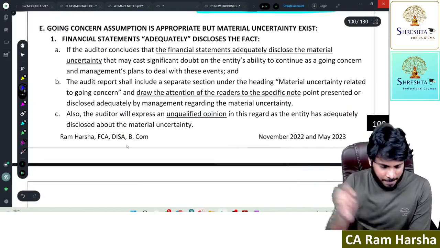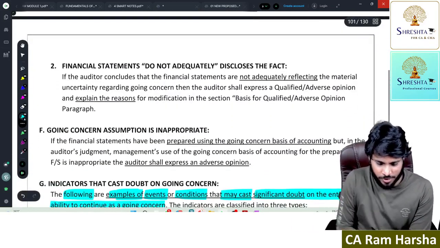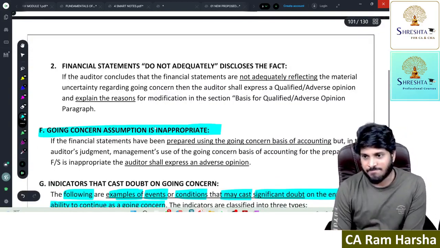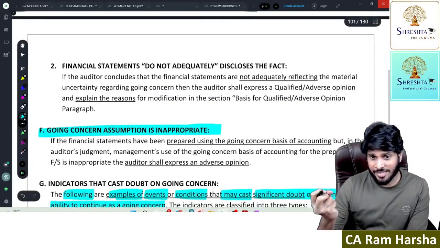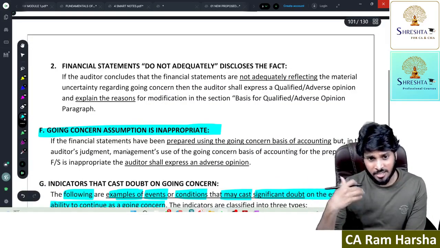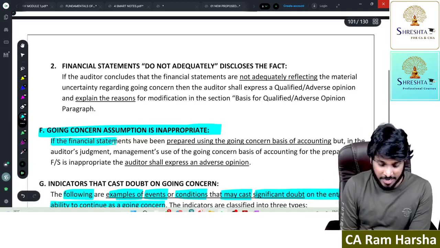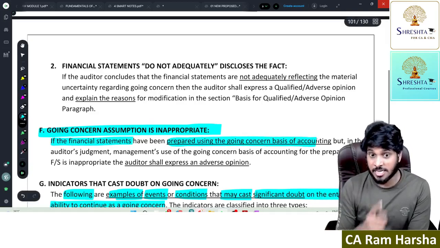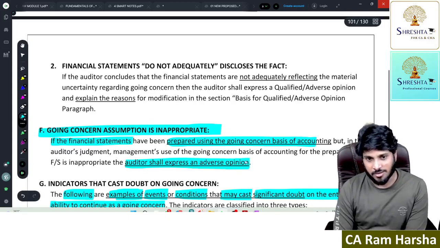So finally, yes sir, going concern assumption is inappropriate. I saw everything, sir. Management did a preliminary assessment, I saw their findings, and I found some events, I did further audit procedures, and finally felt going concern is inappropriate. Still, the financials, no sir, they prepared using going concern, even though it is not correct. The auditor shall express an adverse opinion.